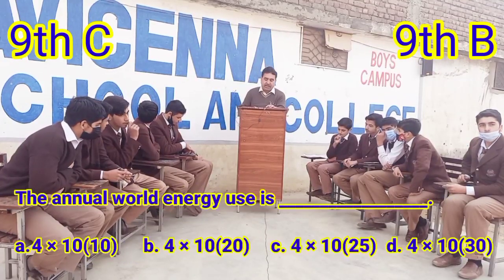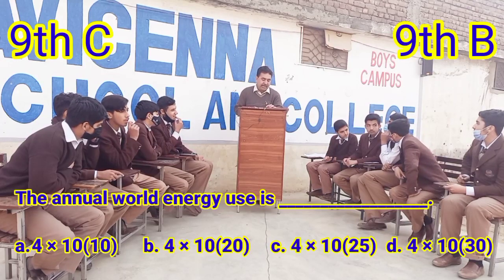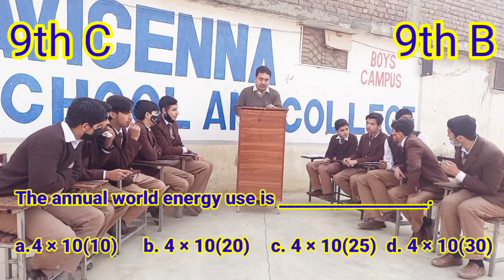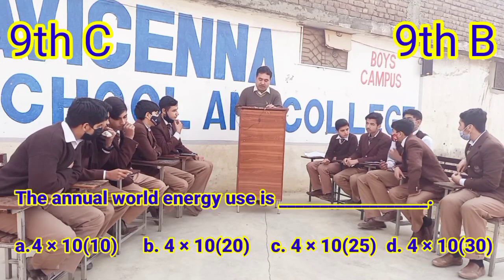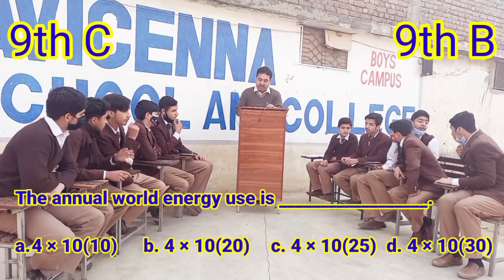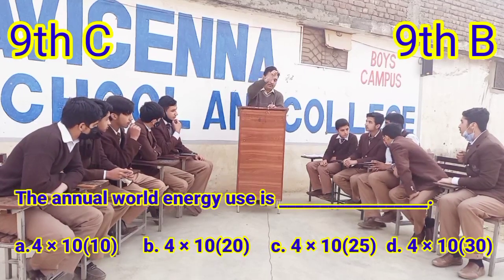Question 15. The annual world energy use is option A 4 into 10 raised to the power 10, option B 4 into 10 raised to the power 20, option C 4 into 10 raised to the power 25, option D 4 into 10 raised to the power 30.